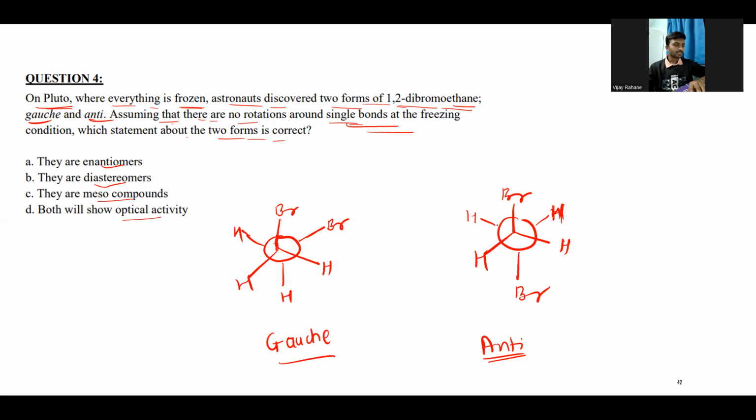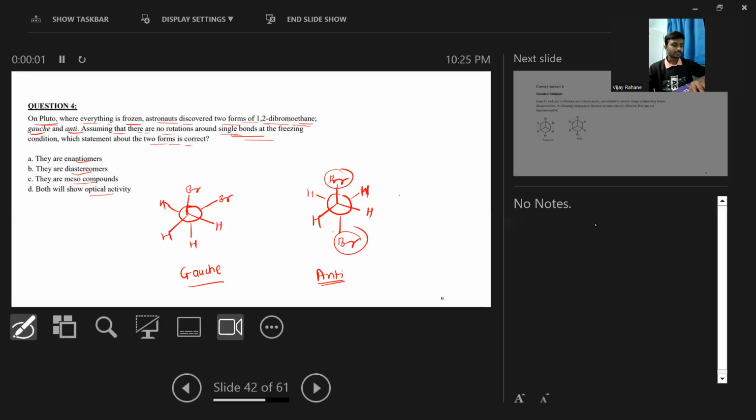This one is the most stable conformation. But if you see here, this bromine and this bromine are anti to each other, and this type of conformation has the center of inversion, right?